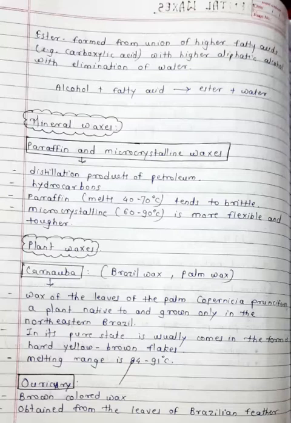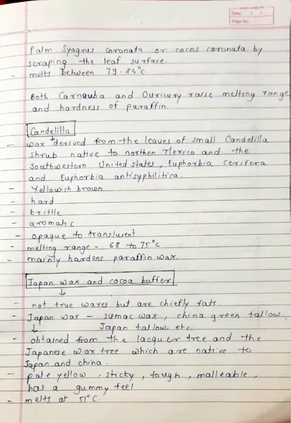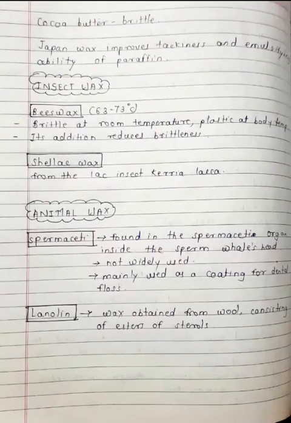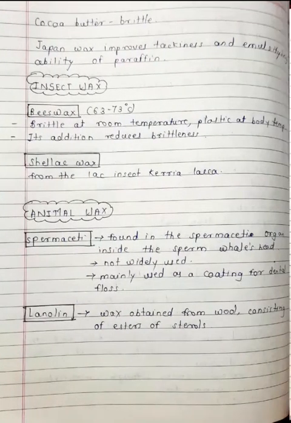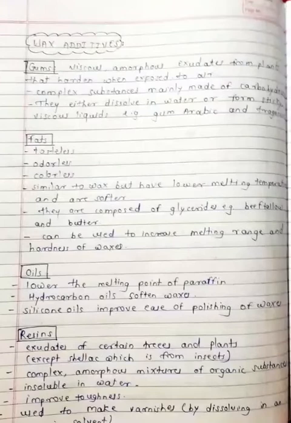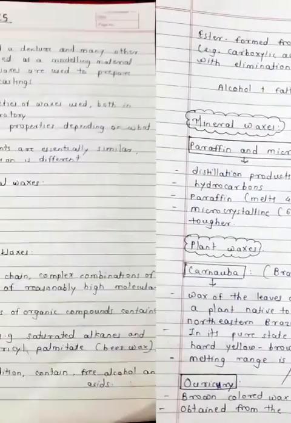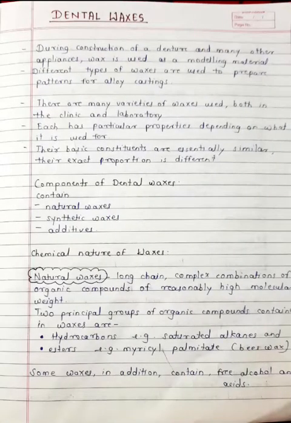It is also called as Brazil wax, palm wax, ouricury, candelilla, Japan wax, cocoa butter. Insect waxes are beeswax, shellac wax. Animal waxes are spermaceti, lanolin. Synthetic waxes are ozokerite, Montan, ceresin, Bansdale. Wax additives are gums, fats, oils, resin. So this is about the chemical nature of the waxes and introduction and components of dental waxes.